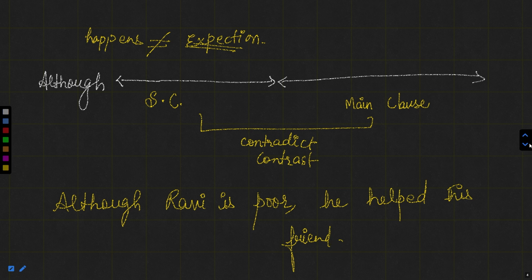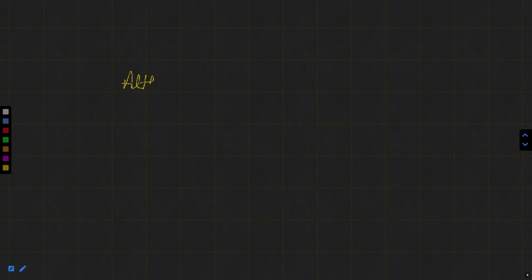One more thing is there with the word although: we can make a pair conjunction as well. But whenever it is used as a pair conjunction, we always use yet with it, or we can simply put a comma. Although can be used as a single conjunction as well as a pair conjunction. If it has been used as a pair conjunction, we use yet with it, and if it is a single conjunction, let it be. We can also put a single comma after it. So this is how we can use although in a sentence.